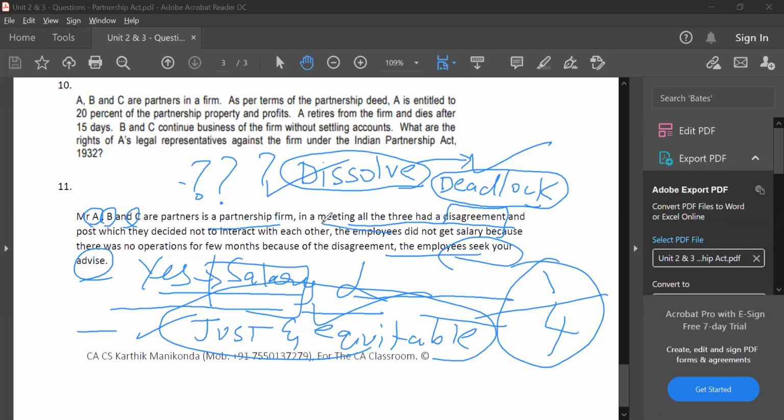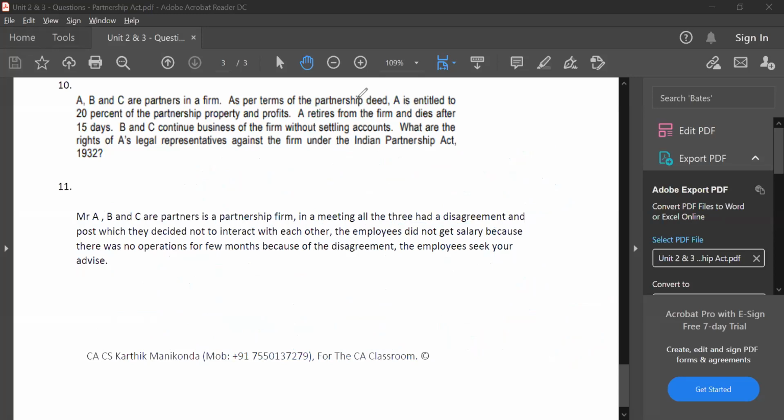Partners here had a disagreement, after which they decided not to interact with each other. This is the answer. I hope you guys have understood the question. This question was last tested in exam sometime in 1995, or 2005, very long back.